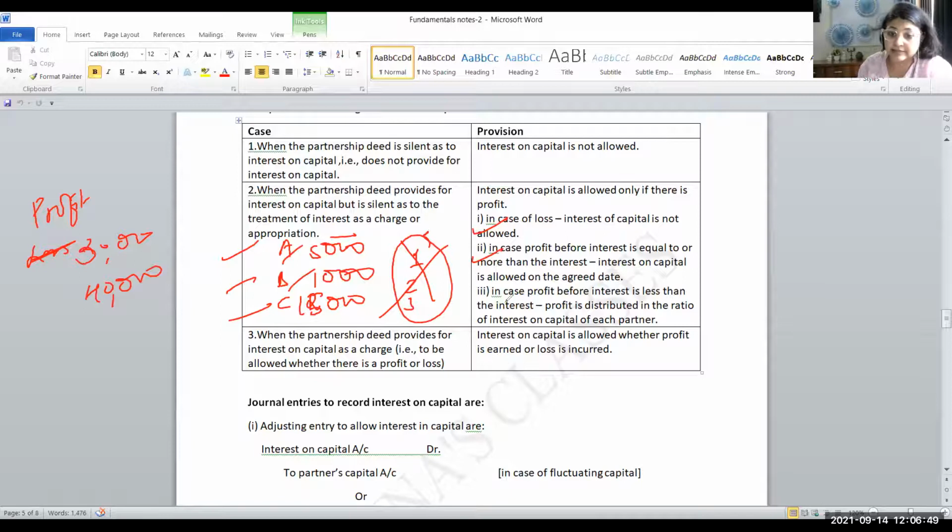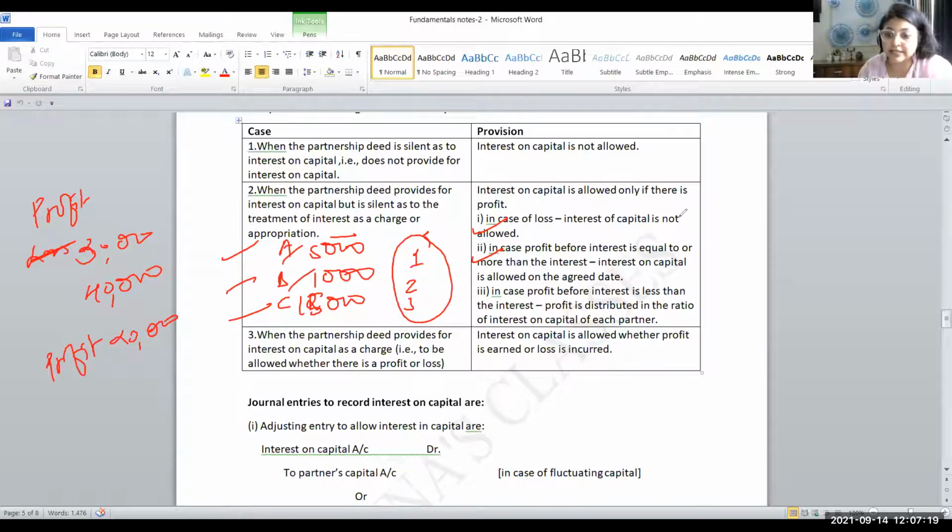Okay. Third case, in the case profit or profit before interest is less than the interest. That case means this case. Profit is, let's say, 20,000 only, what we had done some time back. So here you will have to take out this ratio and then distribute the appropriation. Interest on capital has to be distributed in the interest ratio. Listen to me carefully what I'm saying. Interest ratio, not in the profit sharing ratio. Profit sharing ratio will be something else.